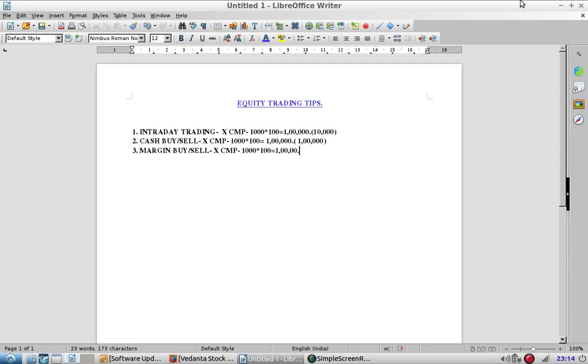But in margin mode, you need not have the total amount. It's similar to the intraday margin, but the margin here is quite high compared to the margin provided in intraday trading. Taking an average value of the margin, you need a cash of rupees 40,000 to buy a traded value of rupees 1 lakh in margin buy or sell mode.